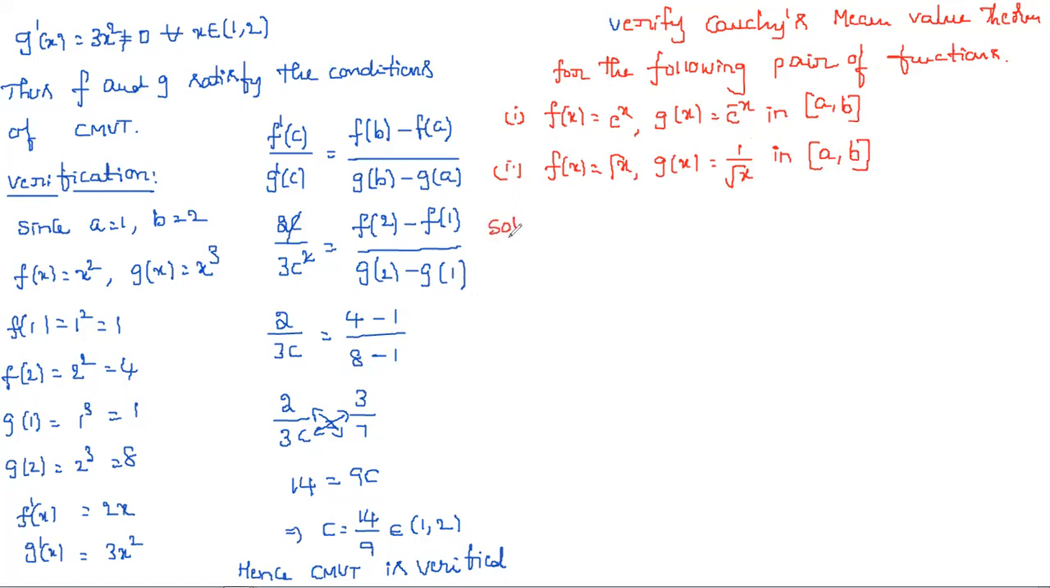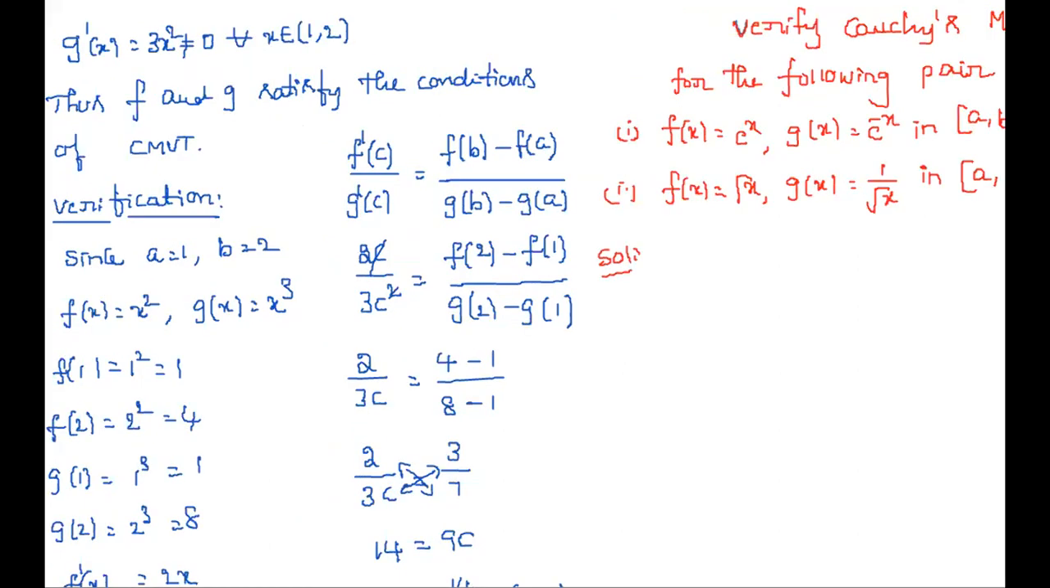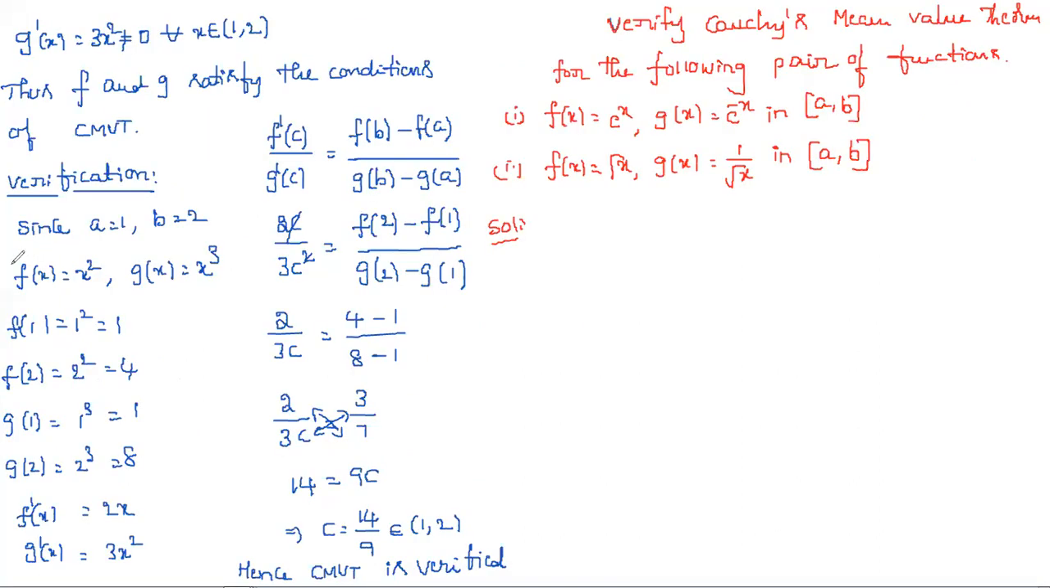Of course, they asked to find the c value only by using Cauchy's mean value theorem. Here we mentioned verify. Obviously we know that all exponential functions are continuous and derivable. So for the first one, clearly f of x and g of x are continuous functions in the interval a comma b.